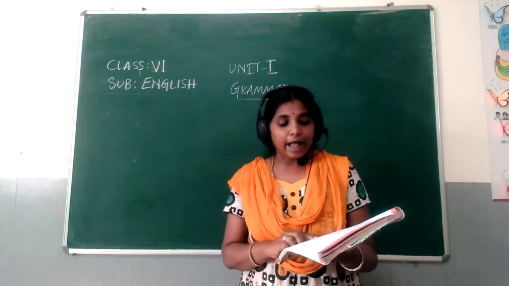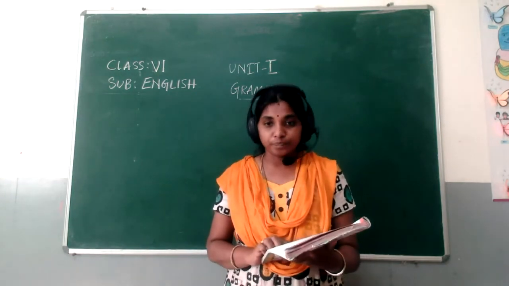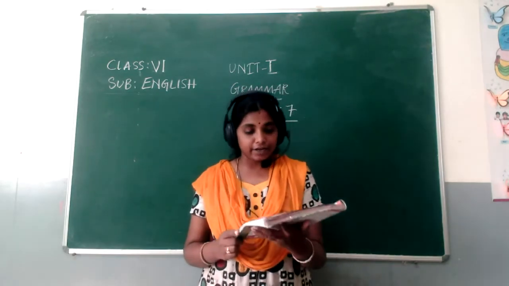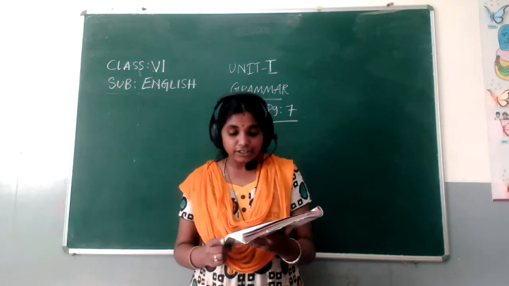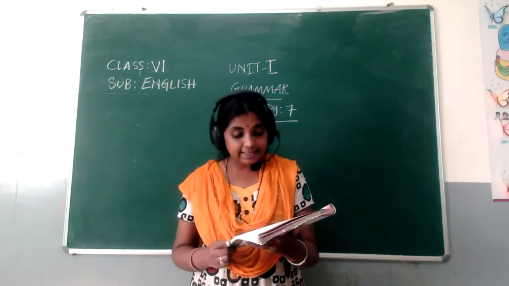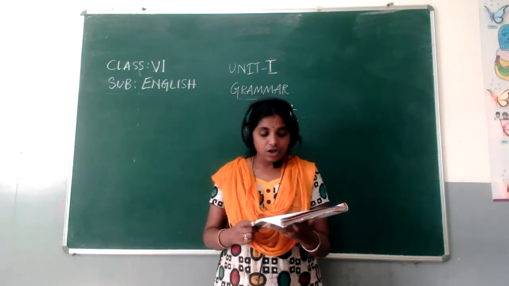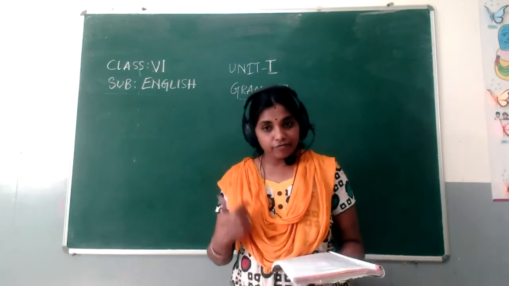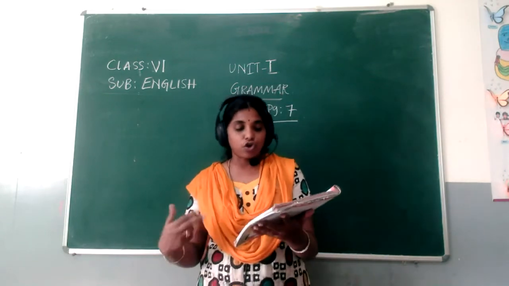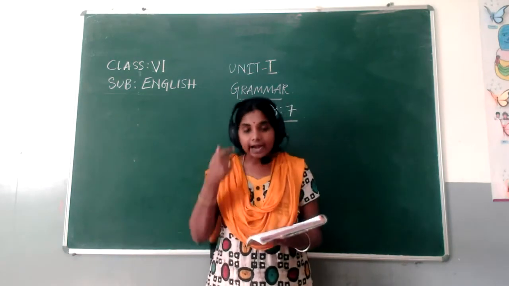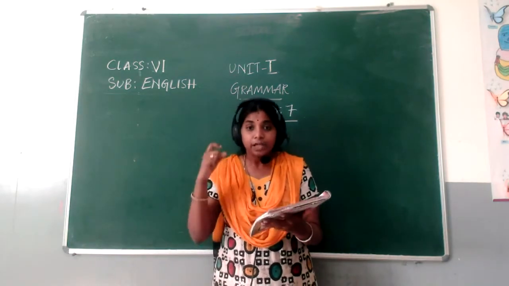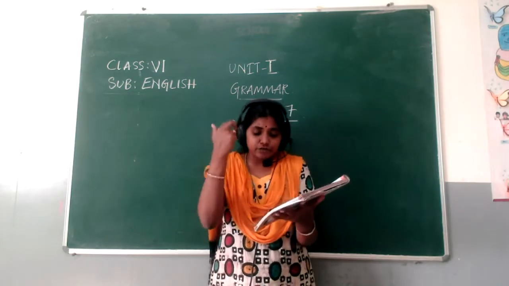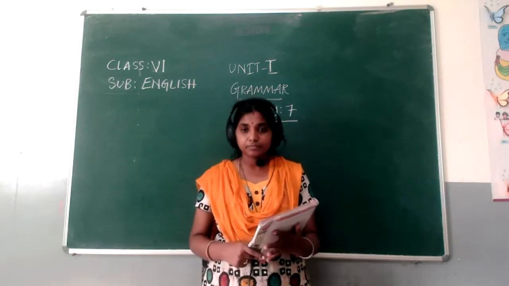So here I'm starting with bit number 2, page number 7. Read the following paragraph and analyze it in terms of cause and effect, consequence. One example has been done for you. Before doing that, we should know the meaning of cause, effect and consequence. From this paragraph, you have to read, understand, and write cause and consequence.